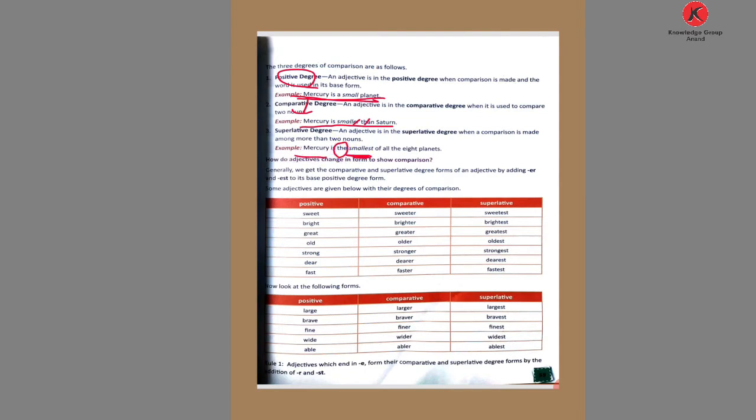The. Mercury is the small. That is the adjective. Then er is cut, then write est. What? Est. Smallest of all the 8 planets. Mercury is the smallest of all the 8 planets.